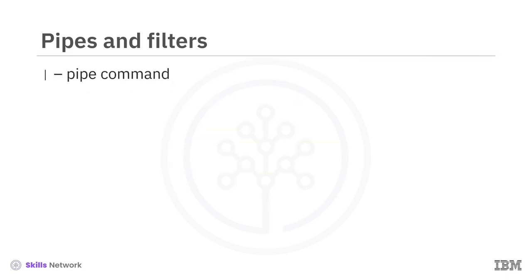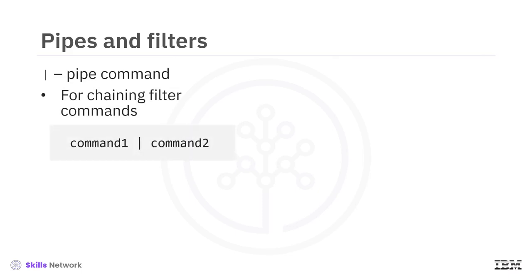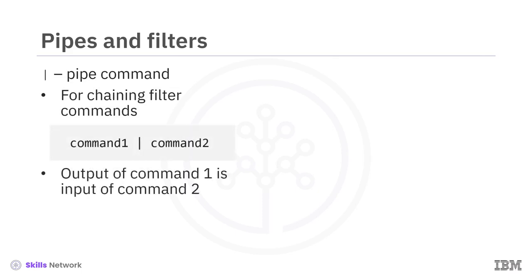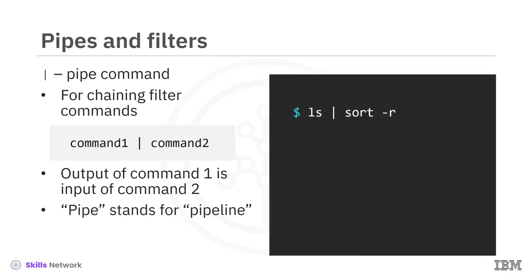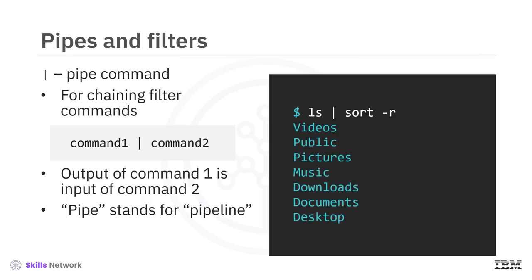The pipe command, denoted by a vertical slash, immensely extends the functionality of shells. It allows you to chain together sequences of filter commands. The use pattern looks like this. Accordingly, the output of command 1 becomes the input of command 2, and so on. Not surprisingly, pipe is short for pipeline. For example, you can pipe the output of ls to the sort command with the -r option, which results in a reverse sorted list of directory contents.